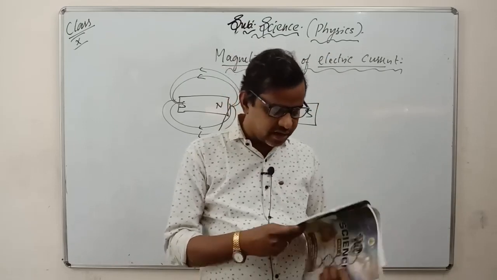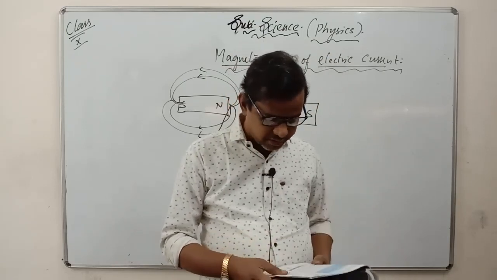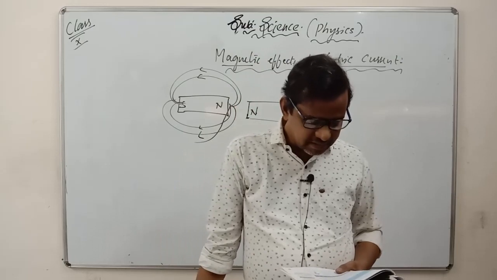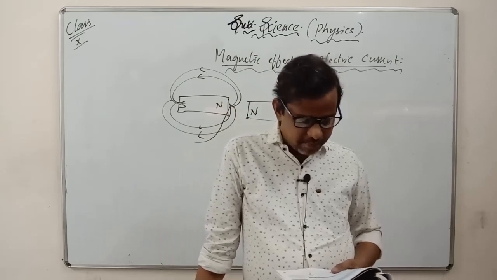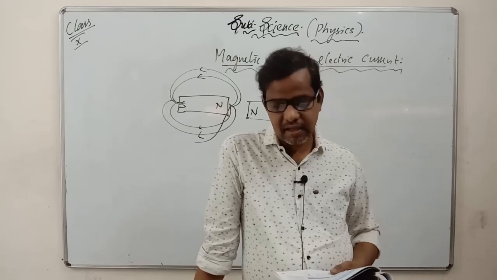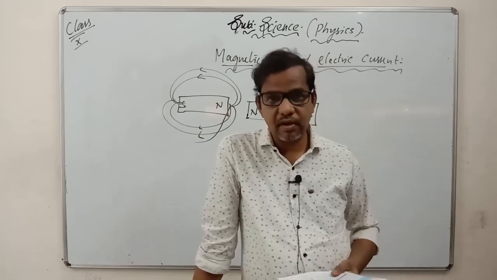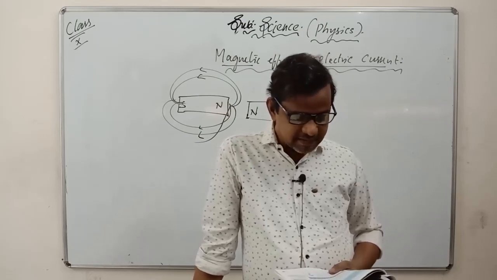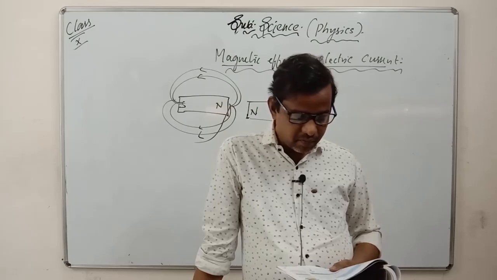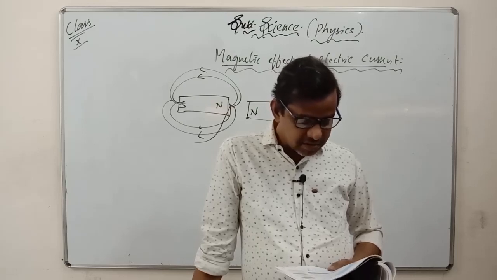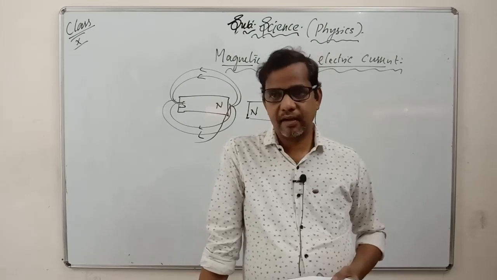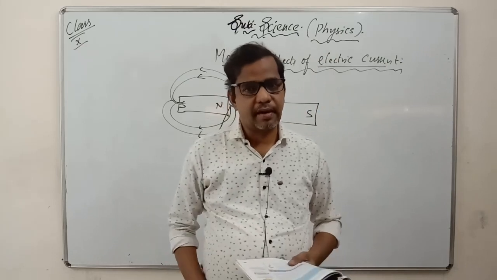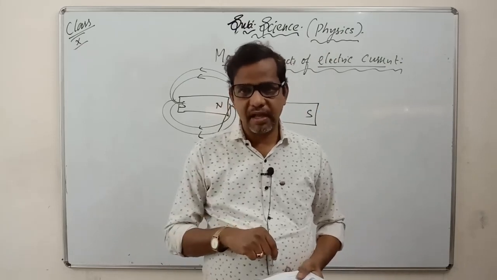And also he has given the magnetic field due to a current in a solenoid. Solenoid means a coil of many circular turns of insulated copper wire wrapped closely in the shape of a cylinder. Underline this one also if you have a textbook. While going through it, you may get the question, what is a solenoid? A coil of many circular turns of insulated copper wire wrapped closely in the shape of a cylinder. If you take a copper wire and go on winding it roundly, then it is called a solenoid. So how will the magnetic field be when you pass the current through the solenoid?